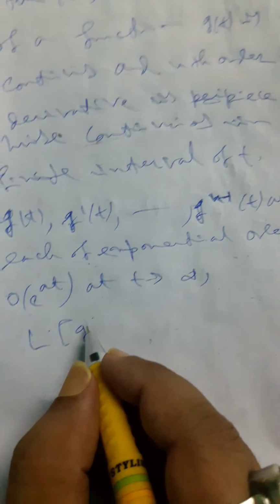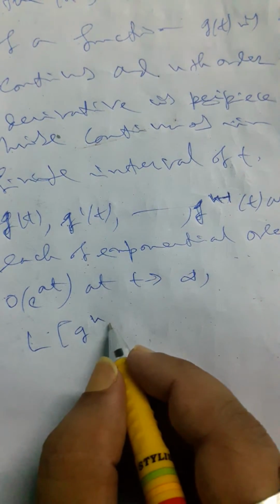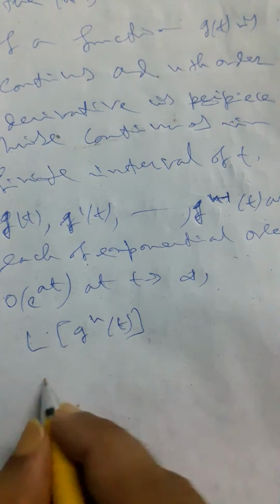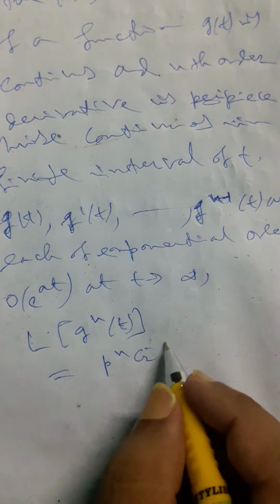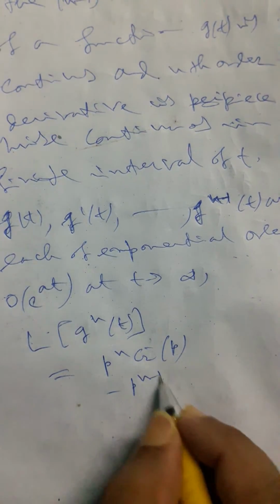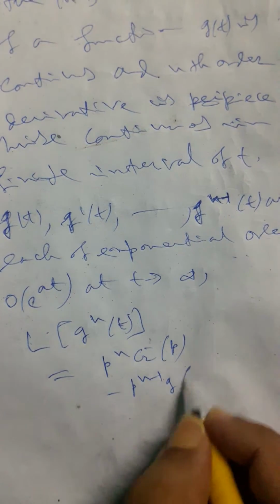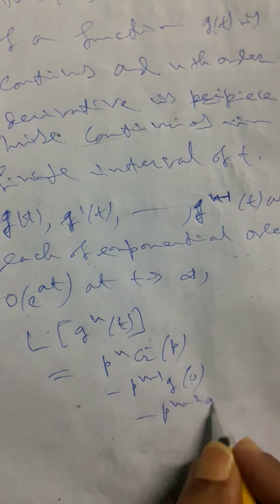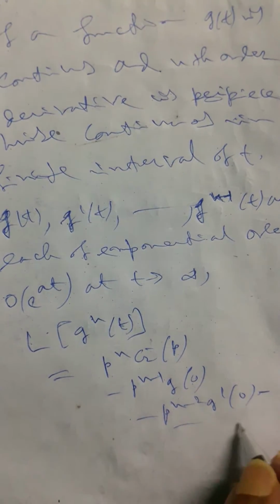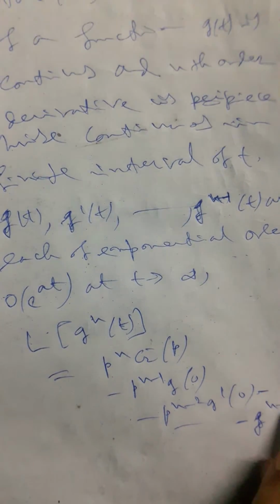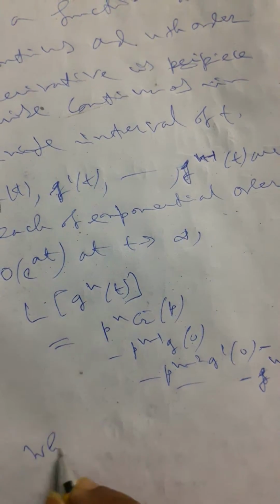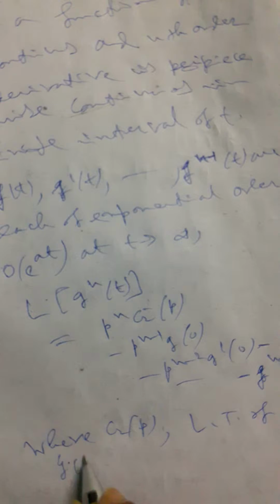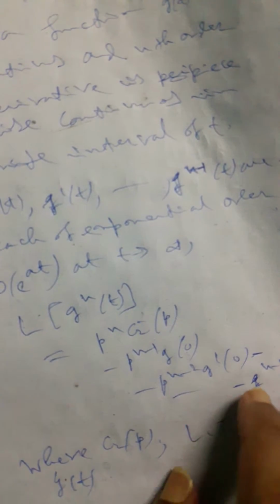let's say, the Laplace transform of the nth order derivative, that is g^(n)(t). That will be p to the power n G(p) minus p to the power n minus 1 g(0) minus p to the power n minus 2 g'(0) minus, in this way, minus g^(n-1)(0), where G(p) is the Laplace transform of g(t). It is a very clear result.